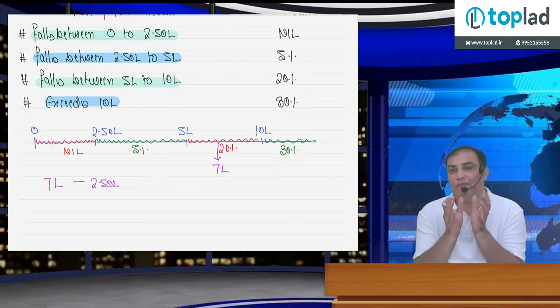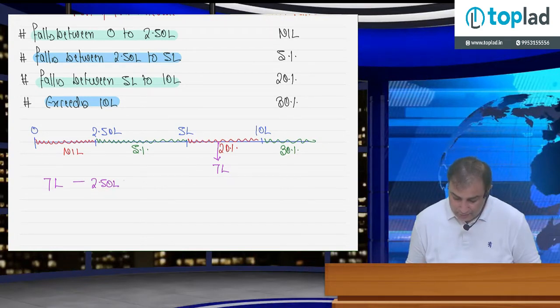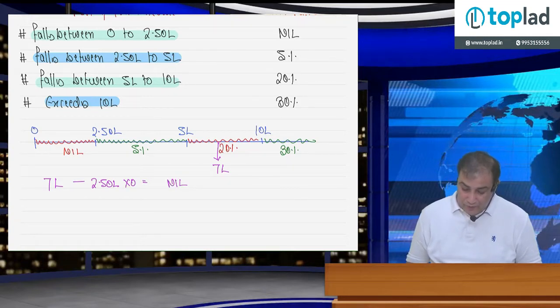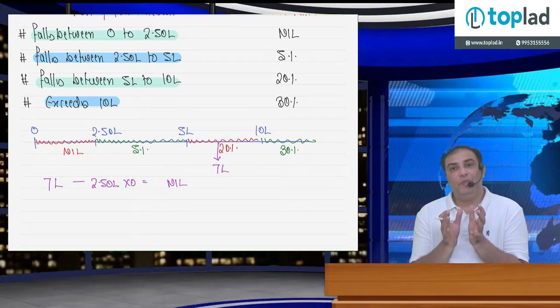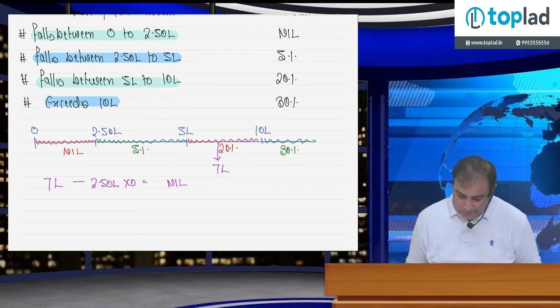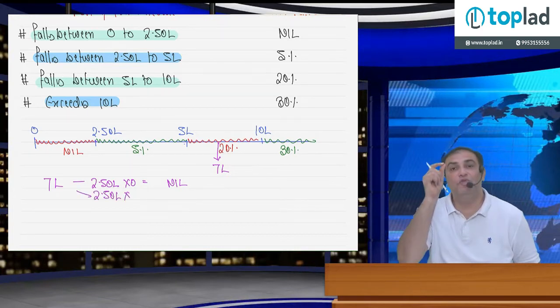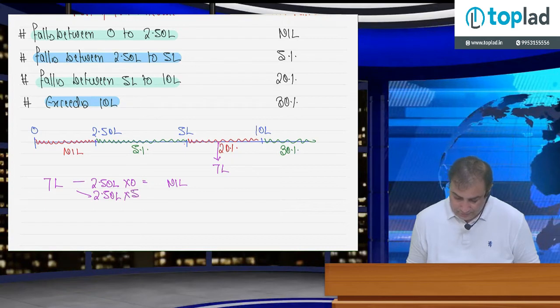And on this 2,50,000 tax rate is 0, so it is nil. Now, the part of the income which falls between 2,50,000 to 5 lakh rupees is full 2,50,000. Tax rate is 5%. Tax is 12,500.